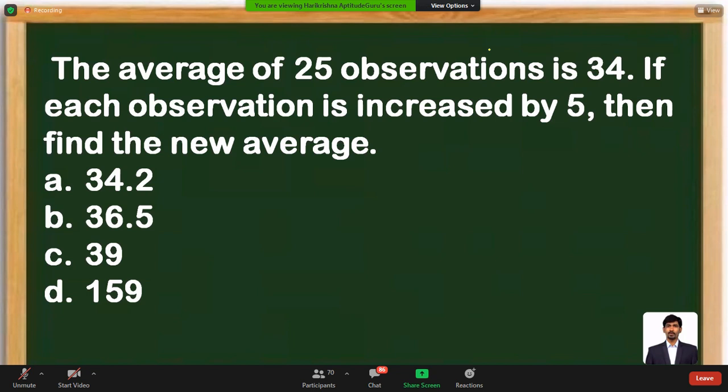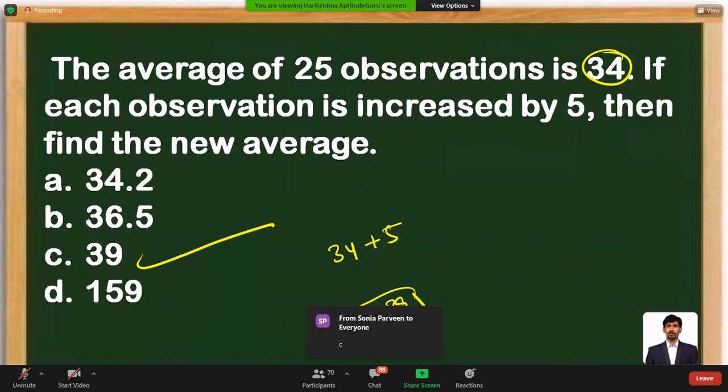So what we can do is, if each number is increased by 1, the average will be increased by 1. So the same logic I'm using here. The average of 25 observations is 34. If each observation is increased by 5, then the new average will also be increased by 5. So 34 plus 5, the new result is going to be 39, which is available as option C for us.